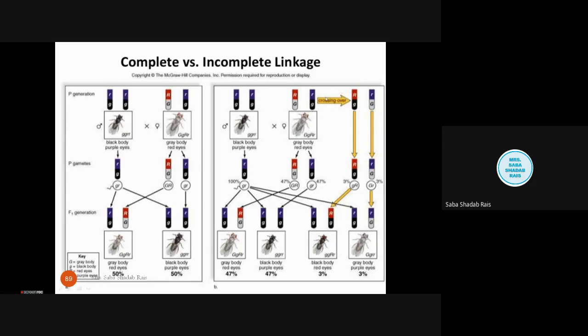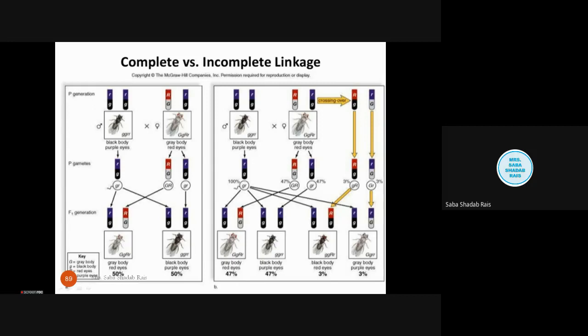Now we will talk about incompletely linked genes. What will happen in that case? Crossing over will occur. Crossing over will give new combinations, and at that time you will find four types of progeny.